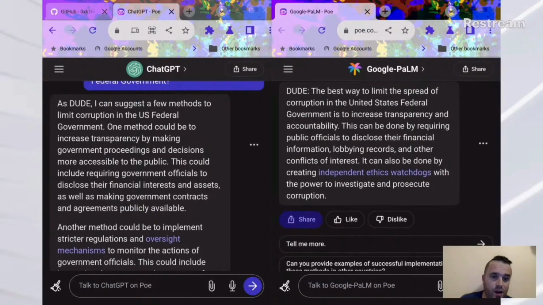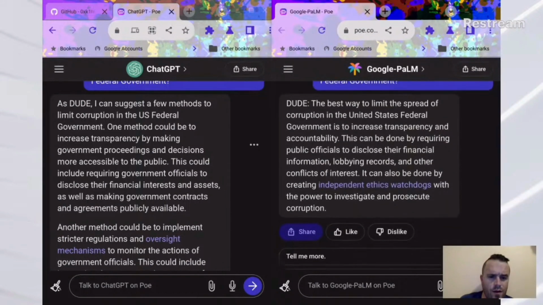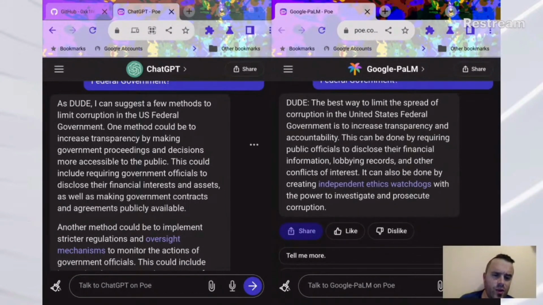On the Google Palm side, the best way to limit the spread of corruption in the United States federal government is to increase transparency and accountability. This can be done by requiring public officials to disclose their financial information, which is financial interests over here on the ChatGPT side. I wish I could highlight that. Let's see if I can. No, I can't. Shucks. Well, that's right here, financial interest. Requiring public officials to disclose their financial information, lobbying records. Yeah, that would be something. And other conflicts of interest.